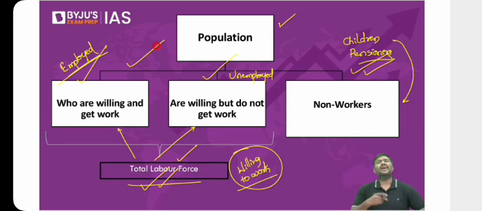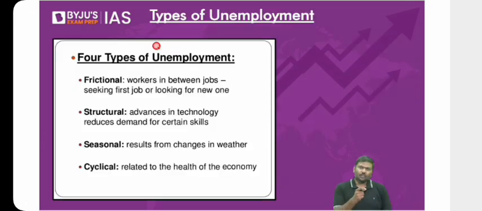Now, whenever you talk about unemployment, what are the types of unemployment? These are traditionally the four types. First one is called frictional unemployment. Second one is structural unemployment. Third one is seasonal unemployment. Fourth one is cyclical unemployment.